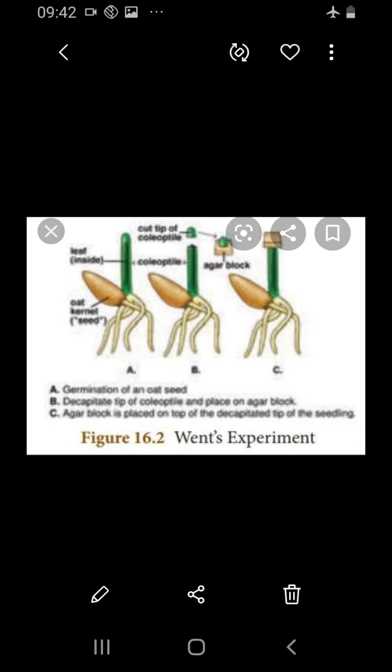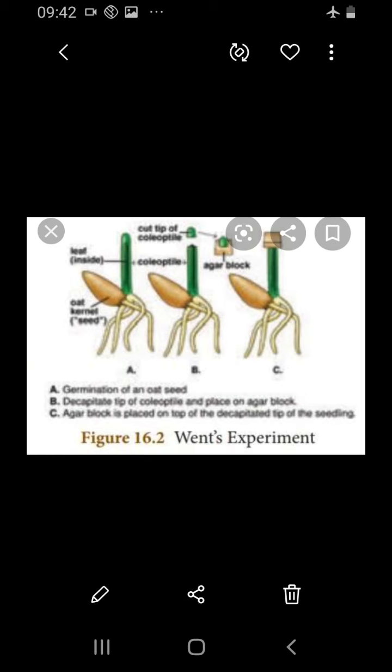He discharged the tip and placed the agar block on the decapitated coleoptile. The growth started up, indicating that some of the chemicals had diffused through this cut coleoptile tip into the agar block, and then stimulated the growth.